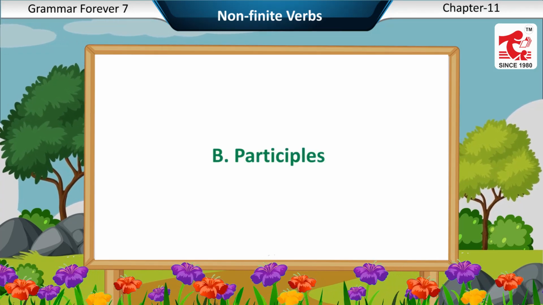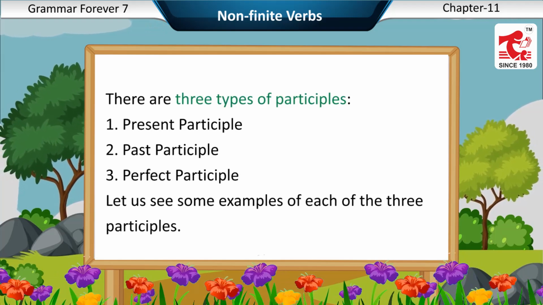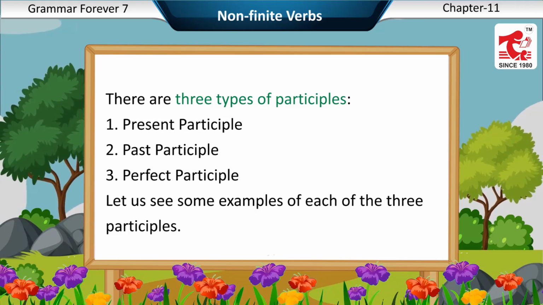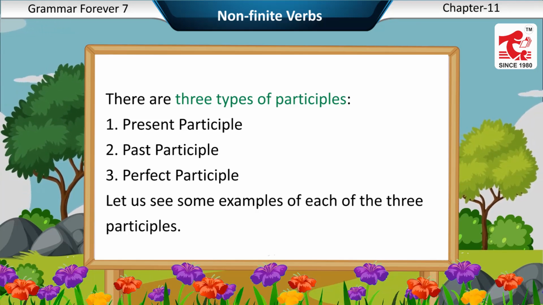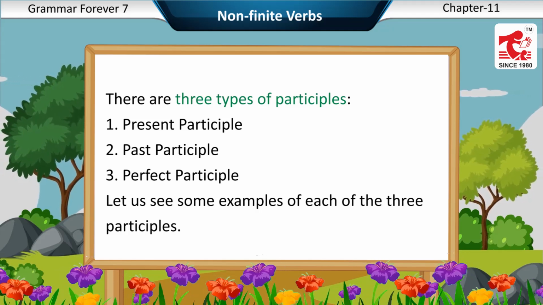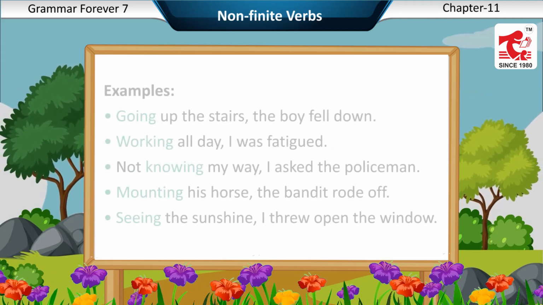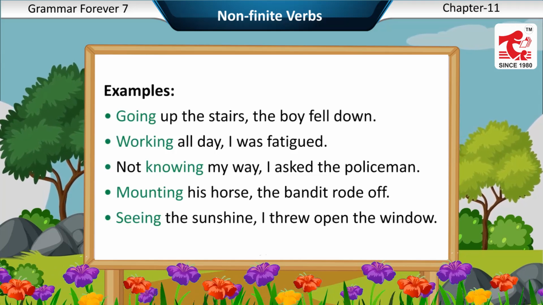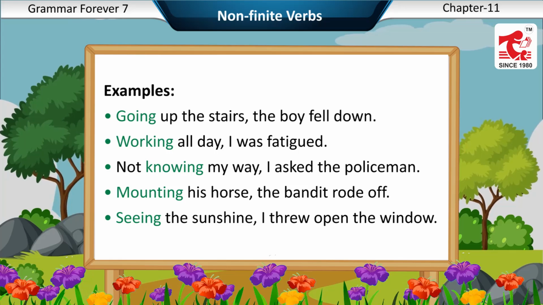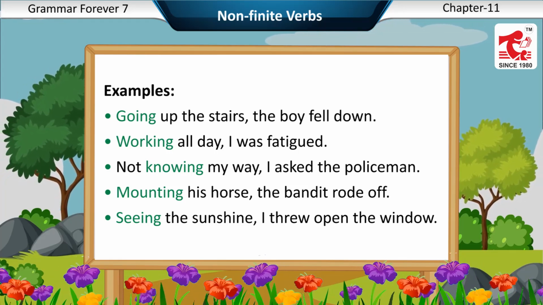B. Participle. There are three types of participles. First, present participle. Second, past participle. Third, perfect participle. Let us see some examples of each of the three participles. Present participle. Examples: Going up the stairs, the boy fell down. Working all day, I was fatigued. Not knowing my way, I asked the policeman.